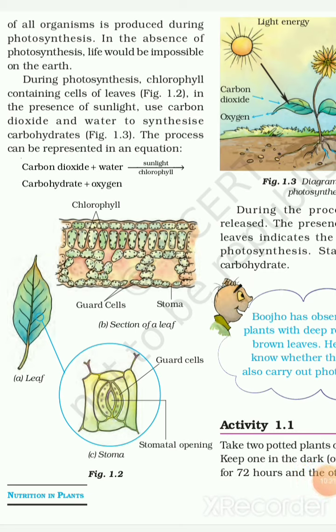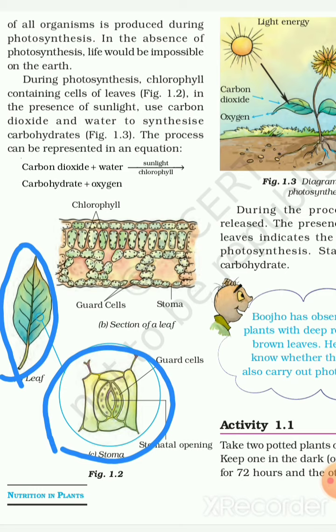Here the part of the leaf which contains chlorophyll is shown over here. This leaf and then the stomata opening and the guard cells which are guarding the stomata opening is shown here. The green pigment shows the chlorophyll. The guard cells are also there, and in between that the space or opening pores are known as the stomata. This is the section of a leaf.